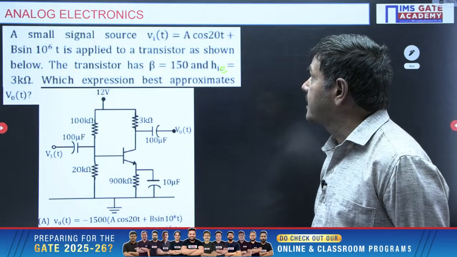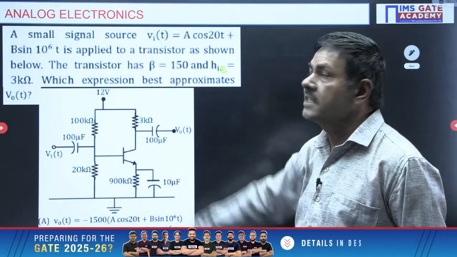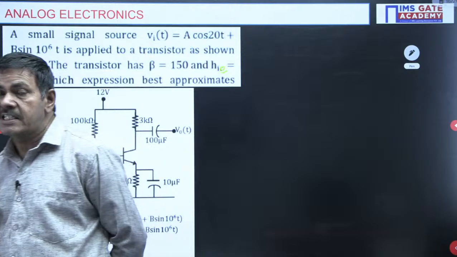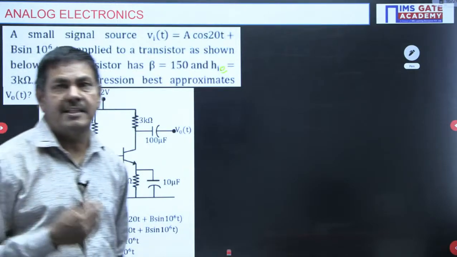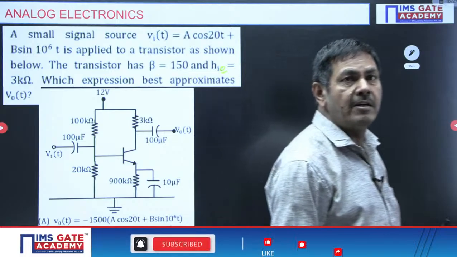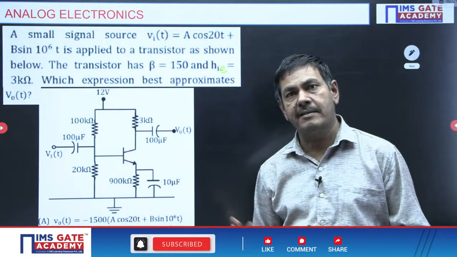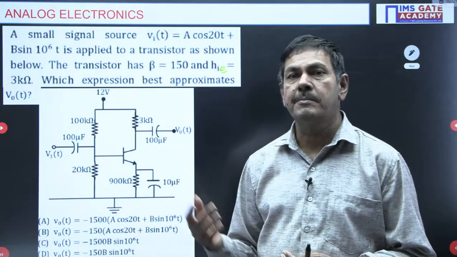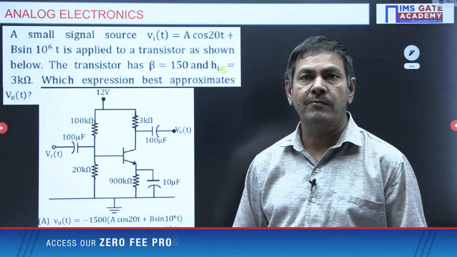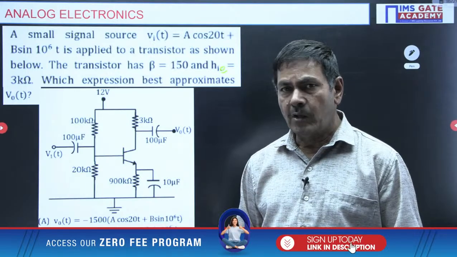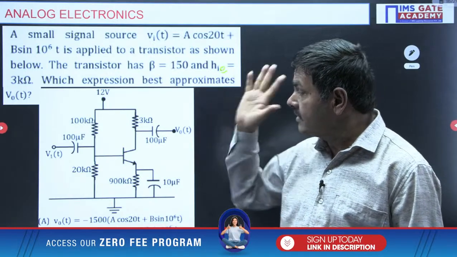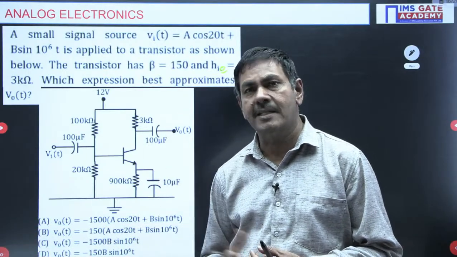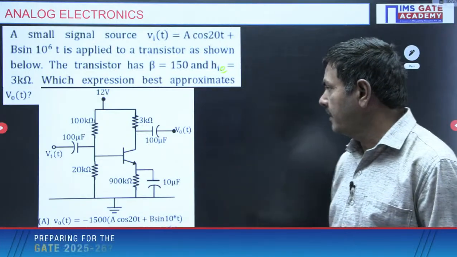Here the input voltage is a small signal itself. A small signal source is given, so this is a small signal amplifier. By using small signal analysis, we need to tackle this question. In the small signal amplifier, there are 4 methods: one is the H parameter model, second is the approximate H model, third is the RE model, and fourth is the R pi model. Out of these 4 models, you need to identify from the given problem which model we can apply. Once you get an idea, you can directly apply that method. It does not take time if you identify.